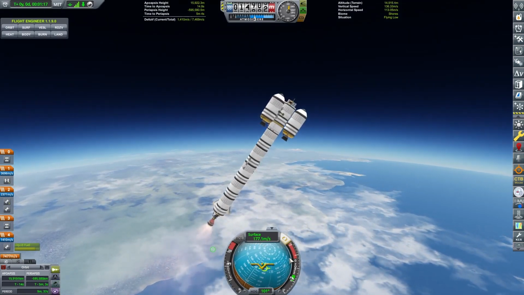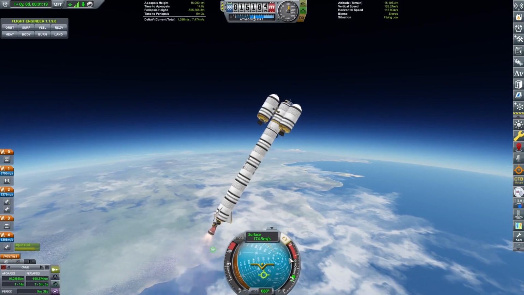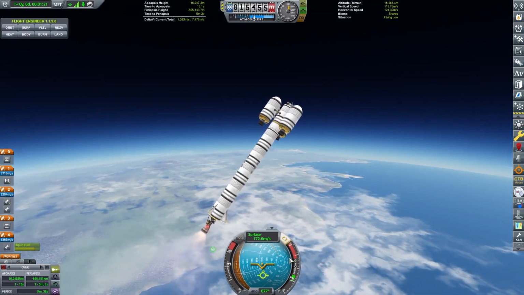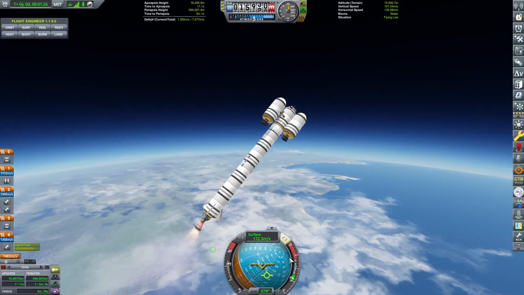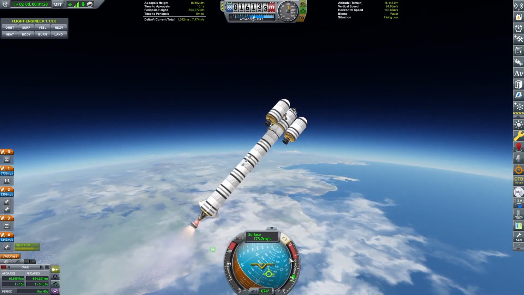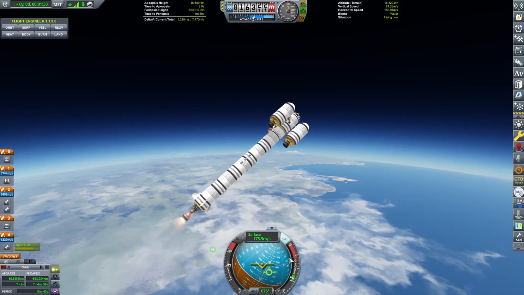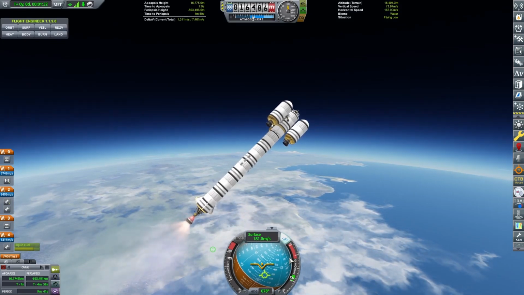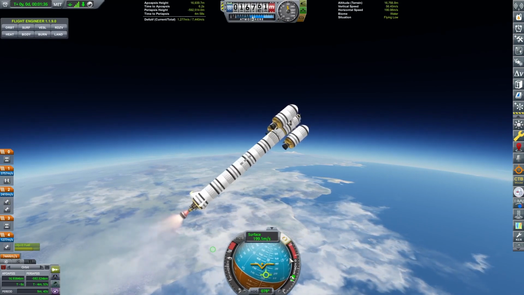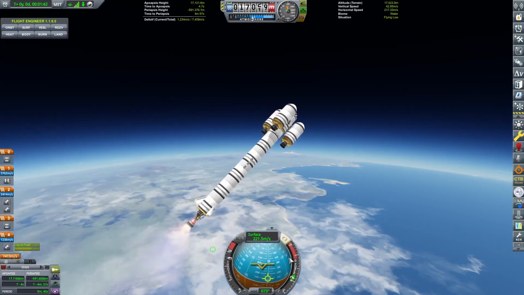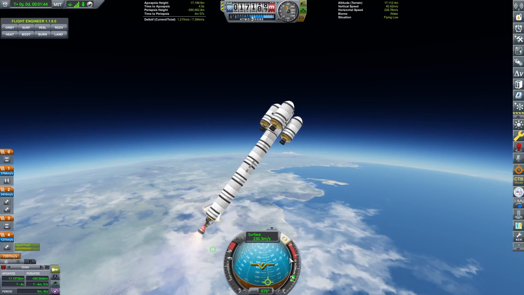Rotating it the wrong way. Okay, the rotation's not a big deal. I just like 90 degrees to be on the right. It's just better that way. Okay, so let's do that, and then give it a little bit more thrust. Okay, come on, rotate, man. Okay, this thing doesn't want to rotate. That's fine. Let's just get back up here.